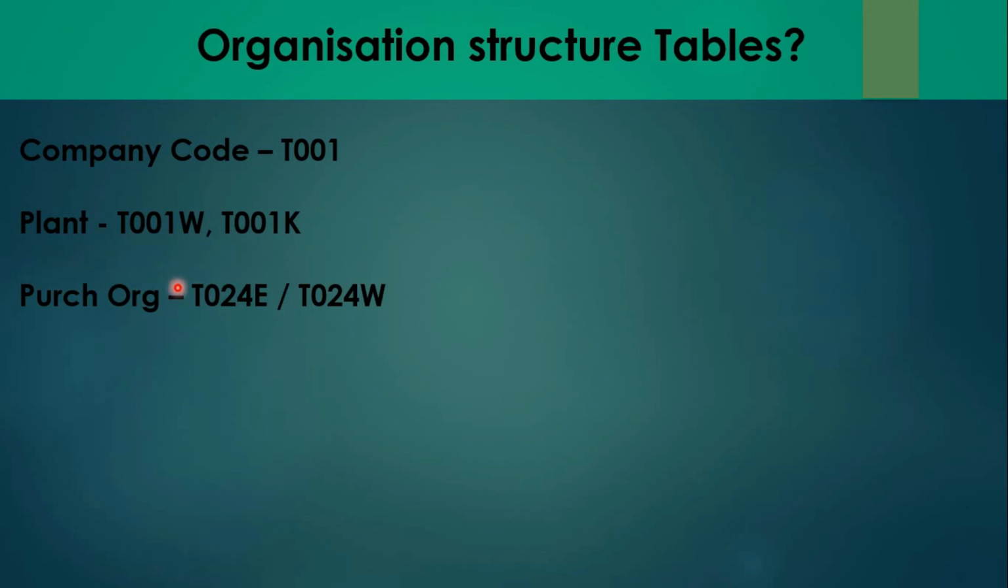Similarly, there are again tables related to the purchasing organization as well, that is T024E, where you can find the combination of purchasing organization with company code, and with table T024W you can find the purchasing organization and plant combination. So that's why tables are important in purchasing or enterprise structure.